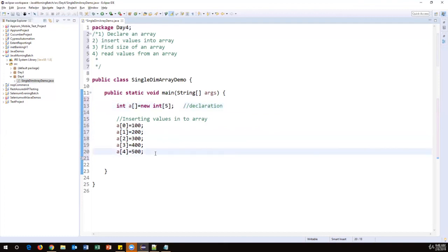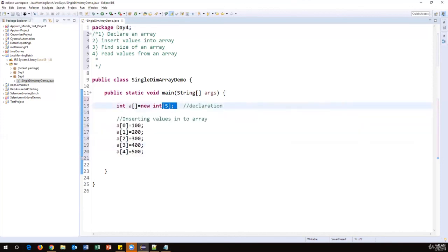But now suppose you don't know the size of an array. Suppose at first I need only 5 elements, but later my values increase. In that case, my array should be able to handle more values. But if the size is fixed here, it cannot hold more than 5 elements. How can we handle this? There is another approach to declare and insert values, and that is called a dynamic array. This is called a static array. Static means the size is fixed.